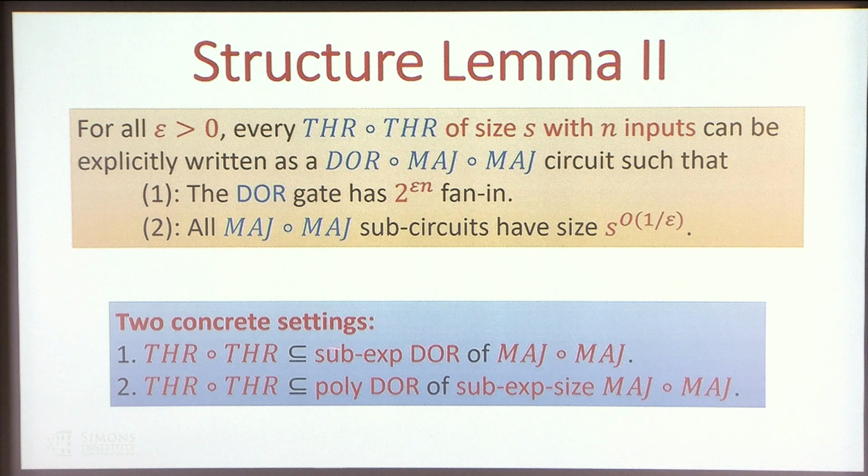So here are 2 concrete settings. When we set epsilon to be an arbitrarily small constant, then we can write threshold as a sub-exponential disjoint OR of majority. And if we set epsilon to be much smaller, then we can write threshold as a polynomial disjoint OR of sub-exponential size majority.